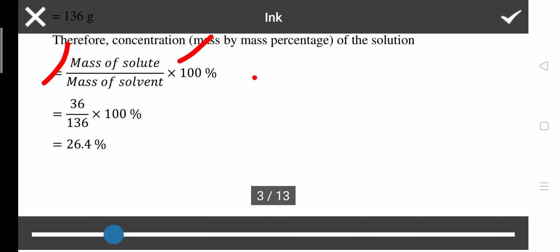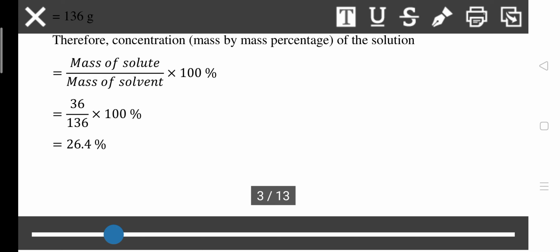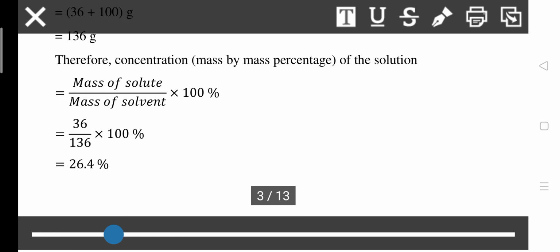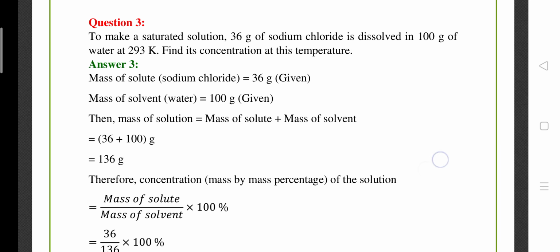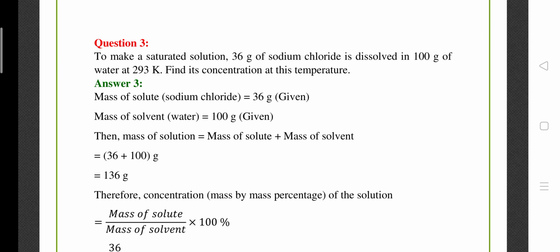Solute mass 36, solution mass 136 as we calculated, and into 100. After solving this you will get 26.4%. This is the concentration of the solution.